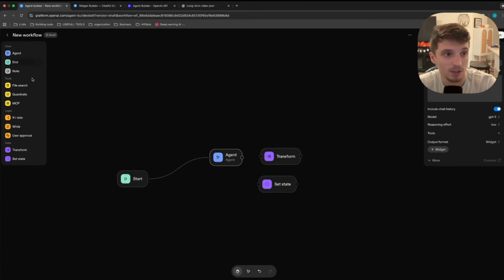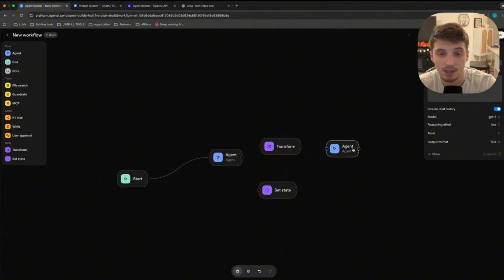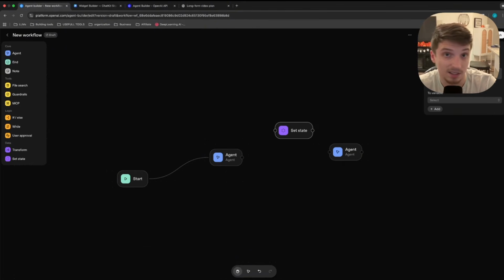So let's say we have this agent here, then we have this agent here, and we need this data to go through some sort of transformation for this agent to be able to read it and do what it wants with it, okay? So this is like a set node from N8N. Let's say this agent outputs new client, but the variable name is something other than new client. It's some random name. We can put that through this set state node, and then we can just name it.